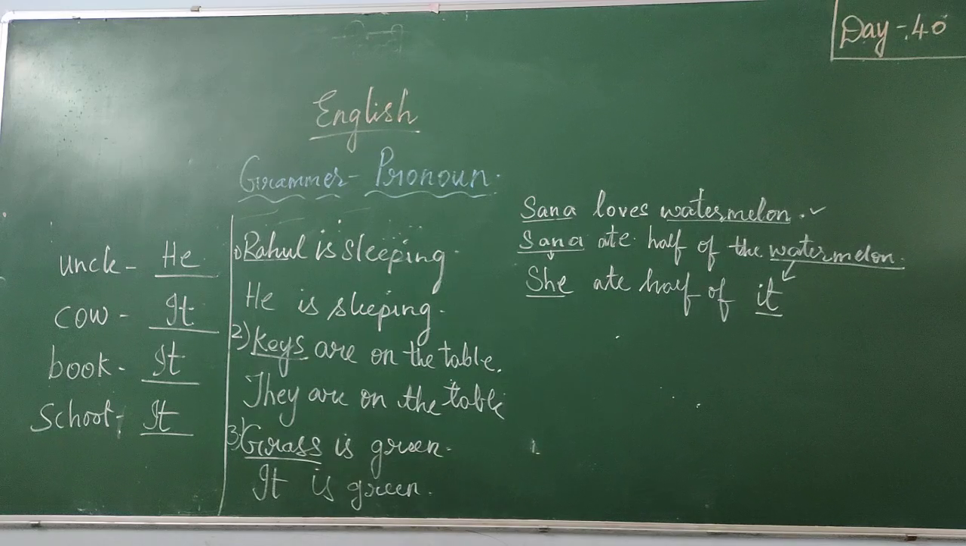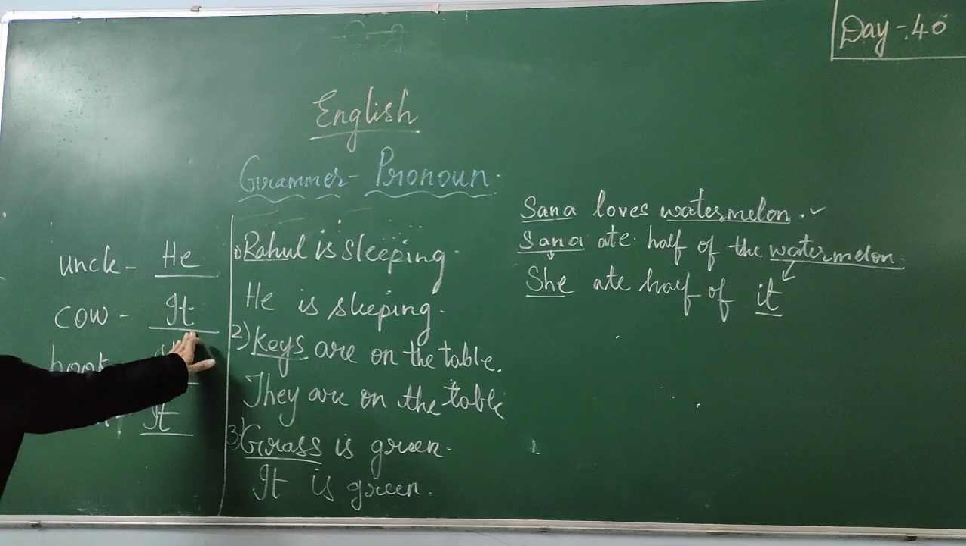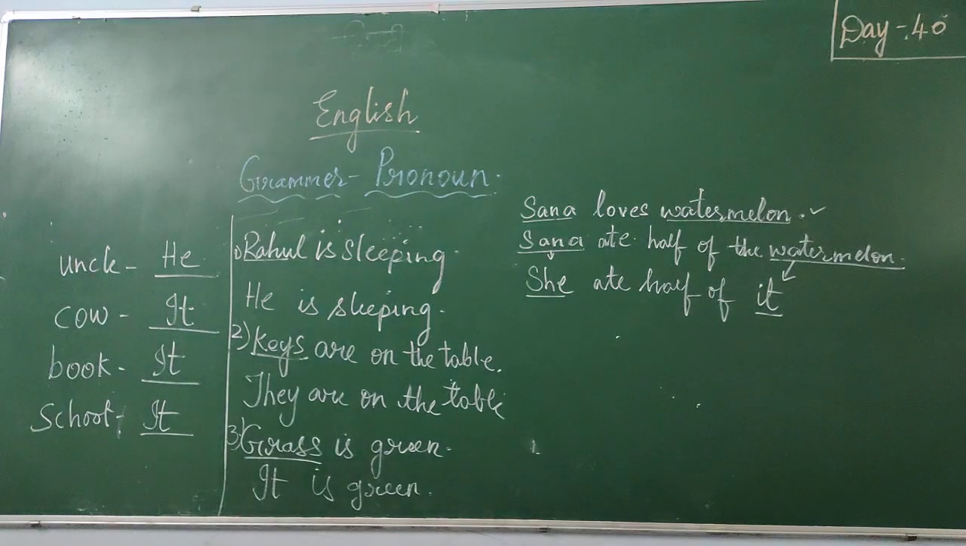Pictures are on the wall. They are on the wall. Flowers are in the garden. They are in the garden. Monkey is eating a banana. In place of monkey, what can we use? I told you, in place of animals, it. It is eating a banana.